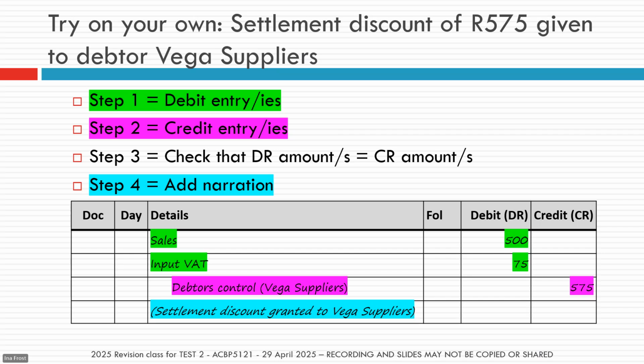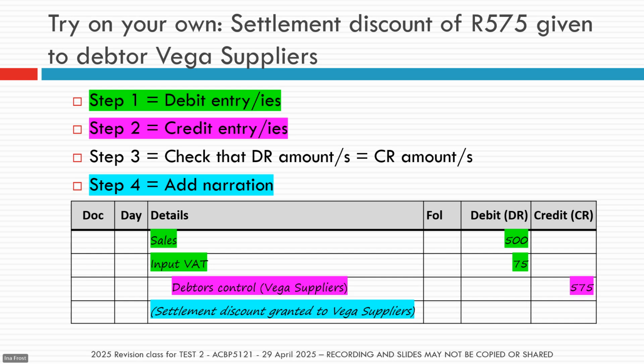Okay, and also just remember that you need to know that your debtors control, your creditors control, your drawings and your capital in the general journal will always be the inclusive amounts, and then all the other contra accounts will be, for example, for the transaction with debtors control, the contra account will be sales.